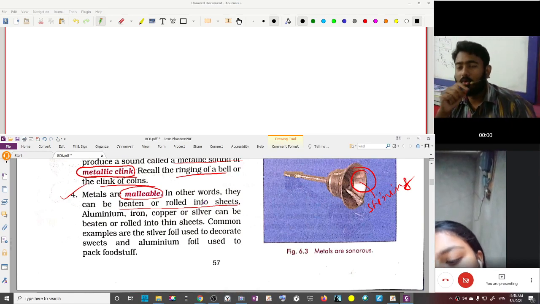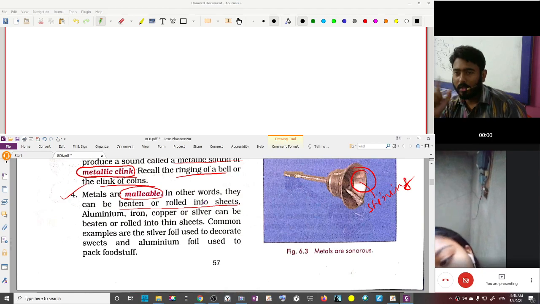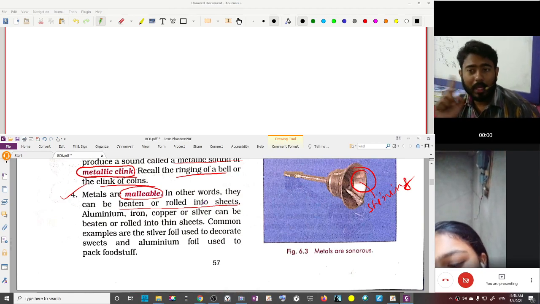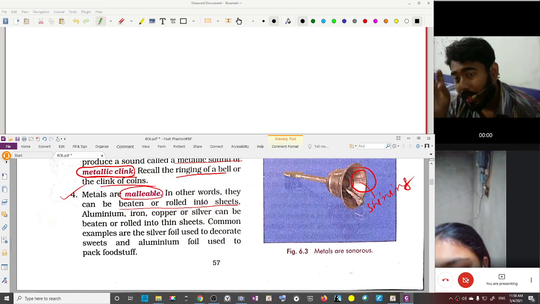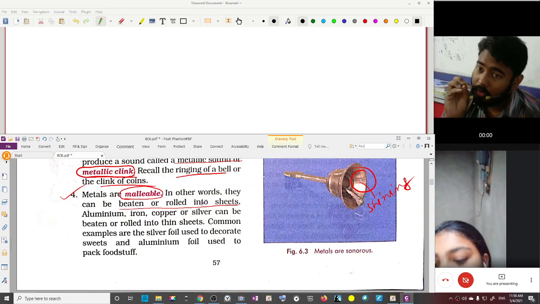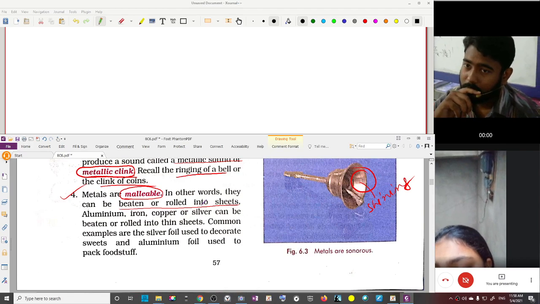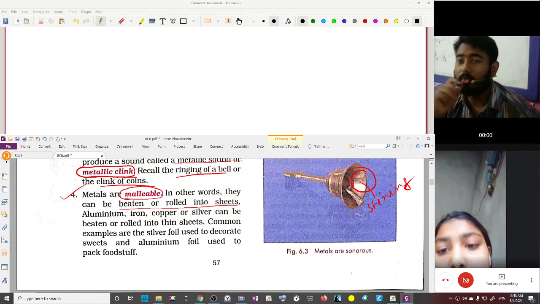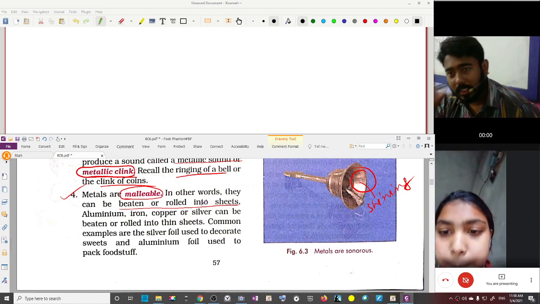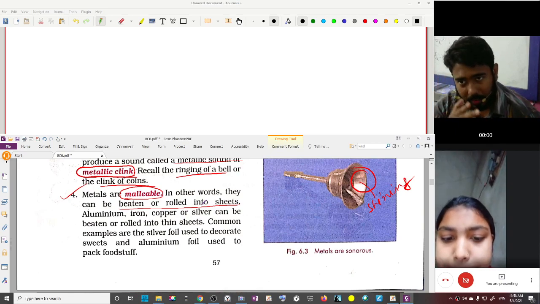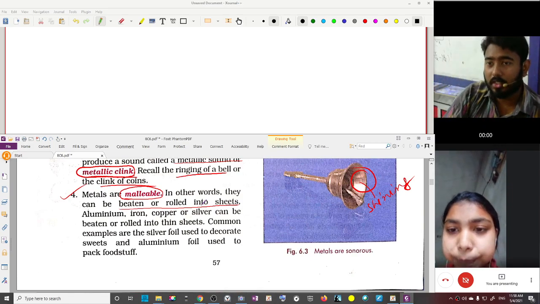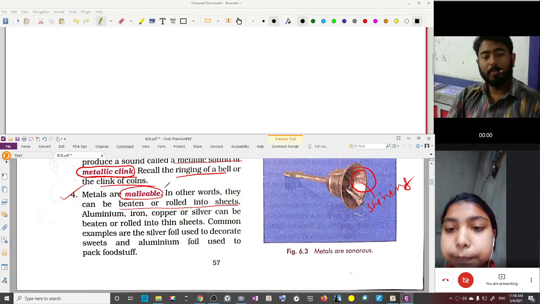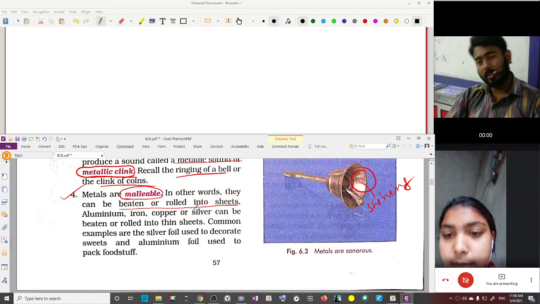You can make a gold foil, but you cannot make a coal foil. That means metals can be beaten and rolled into sheets. Is that clear? This property, when you beat a metal and it rolls into sheets, is known as its malleable property, or its malleability.